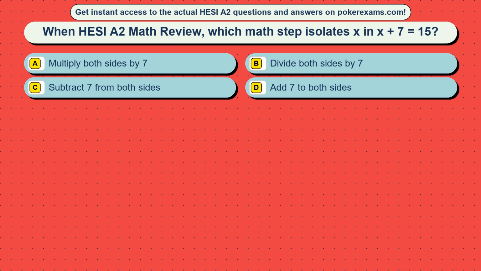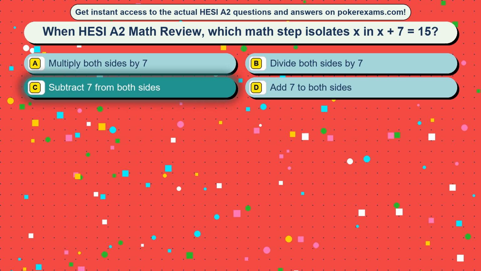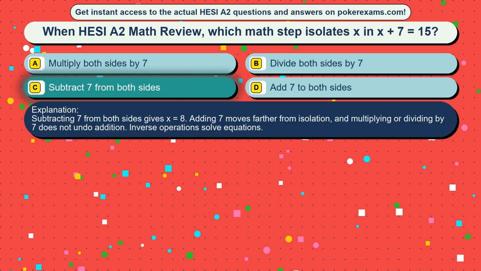Question 19. When HESI A2 Math review, which math step isolates x in x plus 7 equals 15? Option A, multiply both sides by 7. Option B, divide both sides by 7. Option C, subtract 7 from both sides. Option D, add 7 to both sides. The correct answer is option C, subtract 7 from both sides. Subtracting 7 from both sides gives x equals 8. Adding 7 moves farther from isolation, and multiplying or dividing by 7 does not undo addition. Inverse operations solve equations.